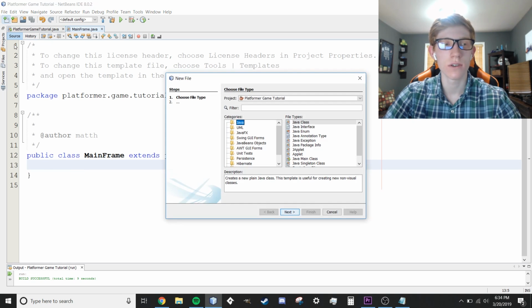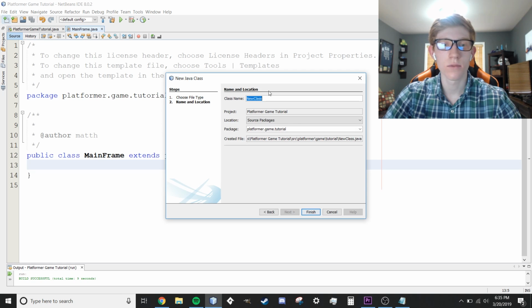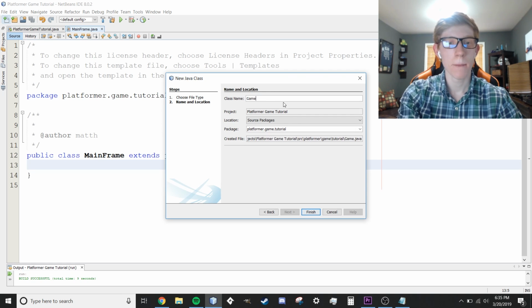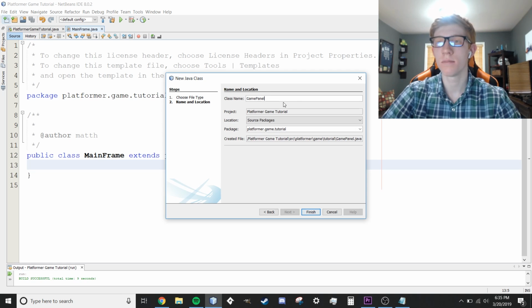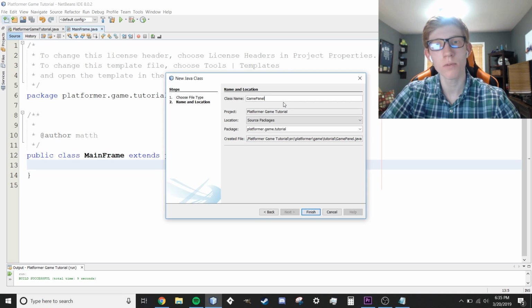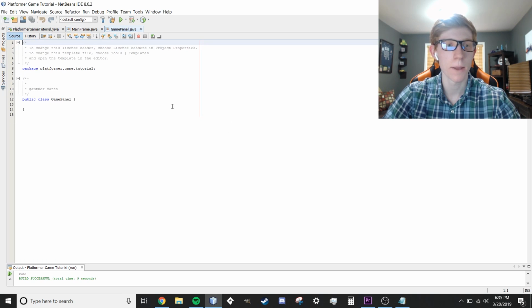So we're going to create a new class again by clicking the white paper in the top left. New Java class. We're going to call this one GamePanel. You could call it MainPanel if you wanted, but that could make some confusion if you have a menu panel and things like that. If we wanted to have a menu, then a game, a pause menu, things like that, it'll make it a little bit more difficult to figure out what you're talking about. So that's why I like using a game panel, so we know that we're in game and we're on this panel. Finish. We're going to create that.